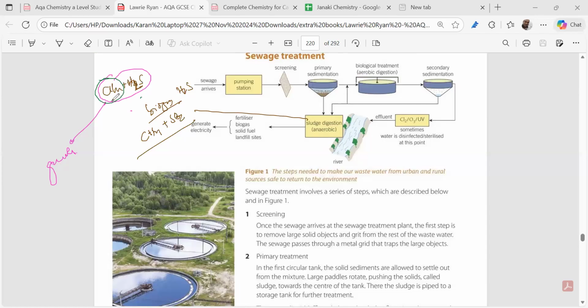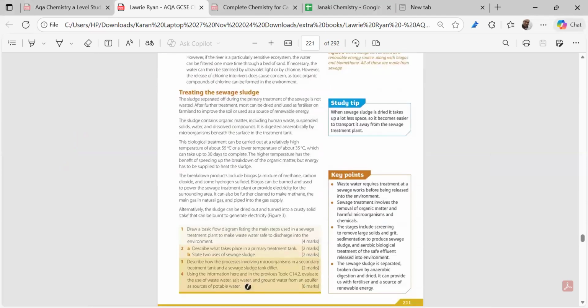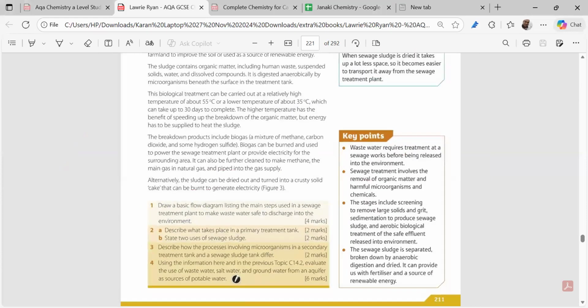This methane we separate out, because this H2S gas is very pungent, it's like a rotten egg smell. So what we do, we take out the methane, and we can also send it to the homes for the kitchen, right? Clear? So this is the process we are doing over here, right? Thank you so much.